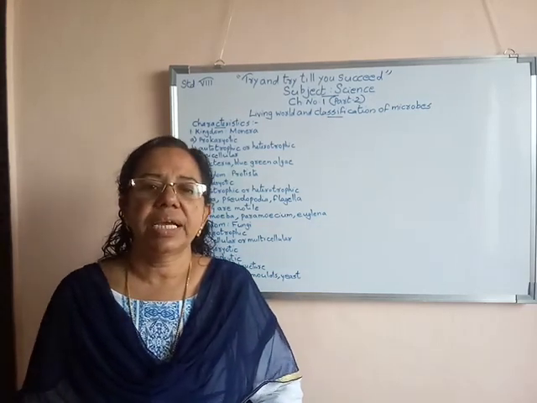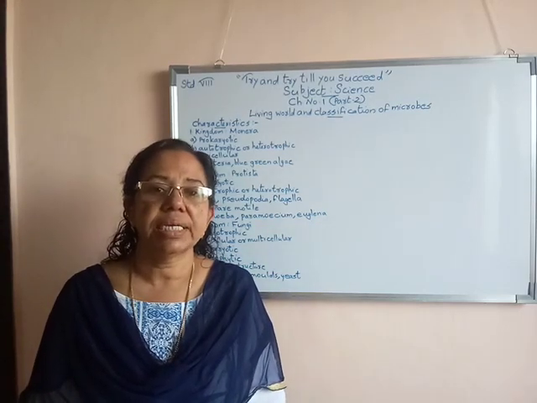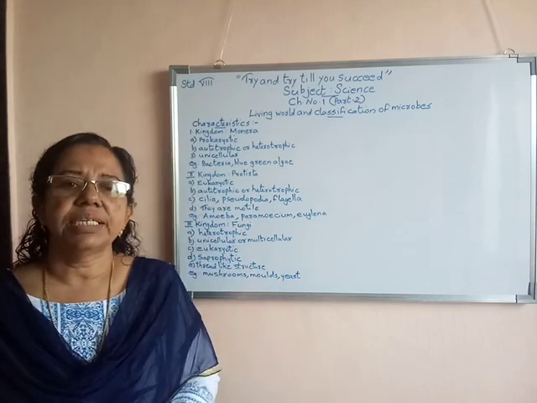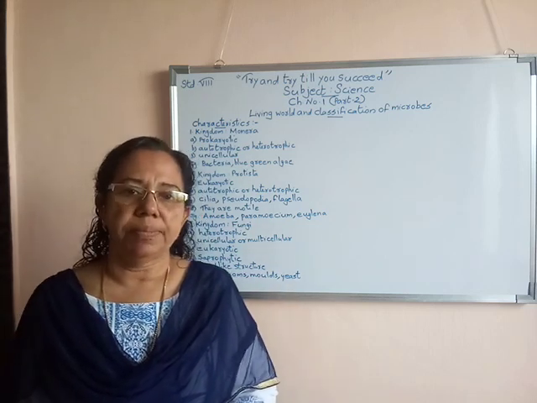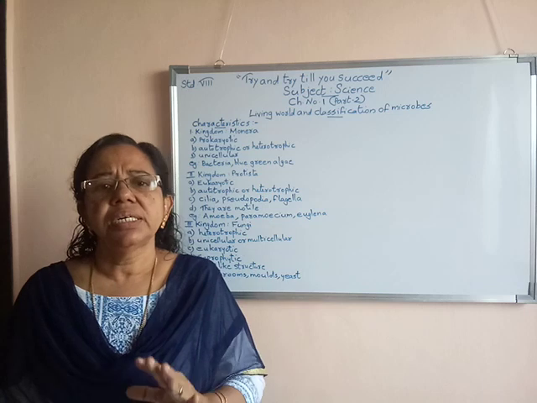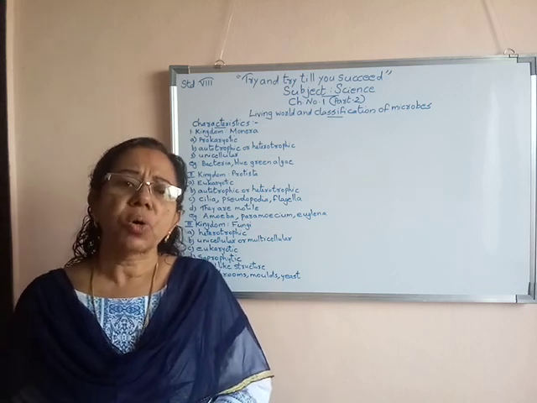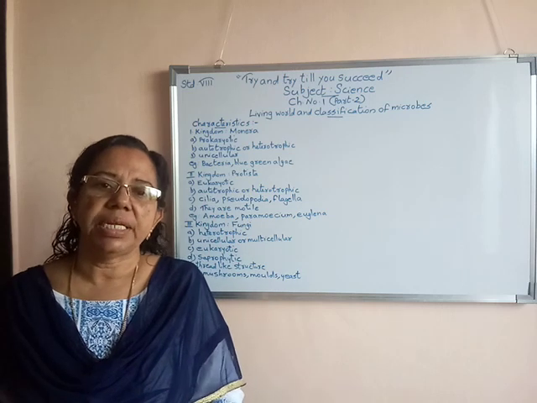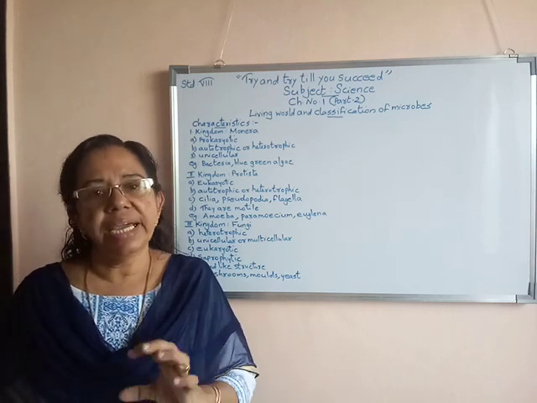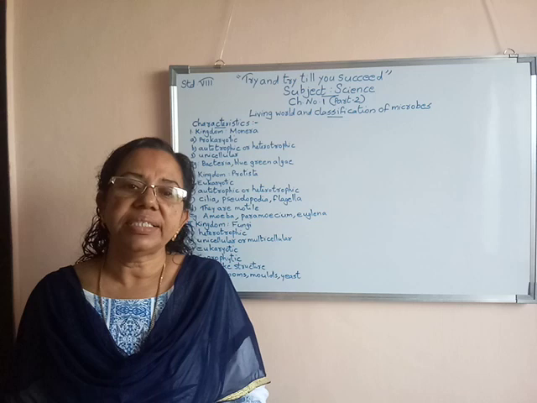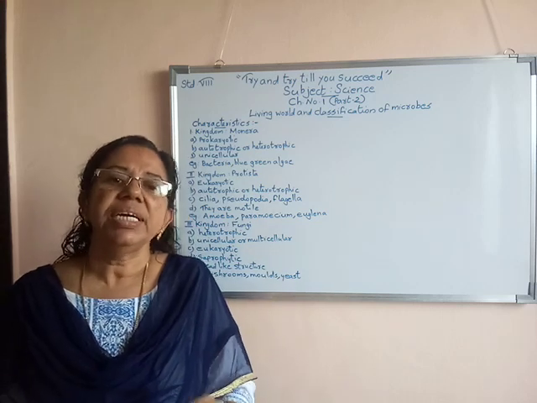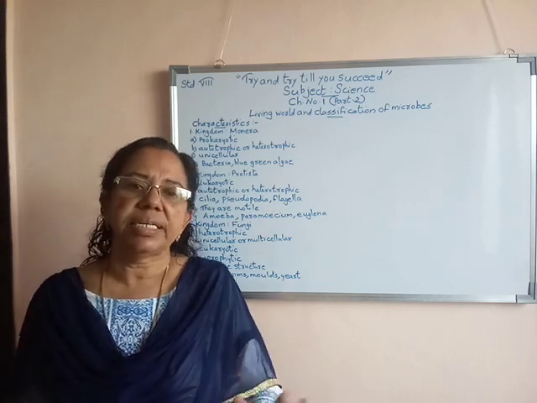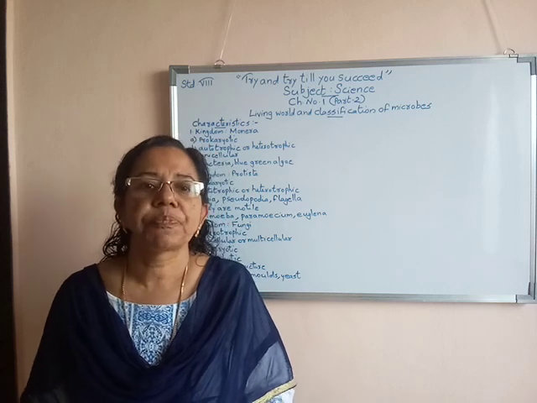Let us start with the characteristics of different kingdoms. First kingdom, that is kingdom Monera. Kingdom Monera contains all prokaryotic organisms. Prokaryotic means they do not have a distinct nucleus and distinct cell organelles.